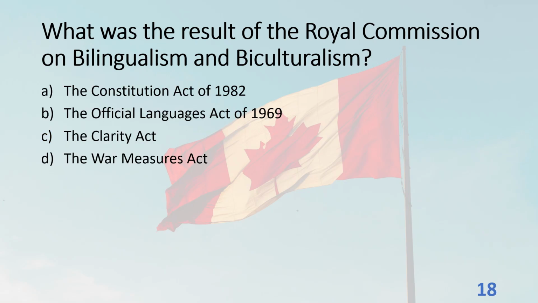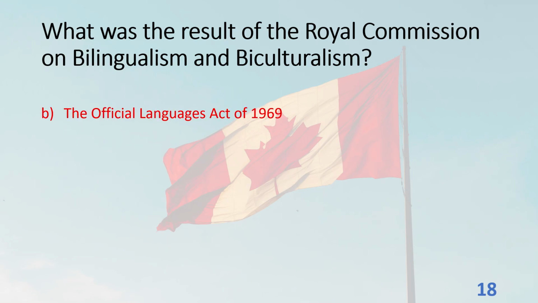What was the result of the Royal Commission on Bilingualism and Biculturalism? A. The Constitution Act of 1982. B. The Official Languages Act of 1969. C. The Clarity Act. D. The War Measures Act. The answer is B. The Official Languages Act of 1969.